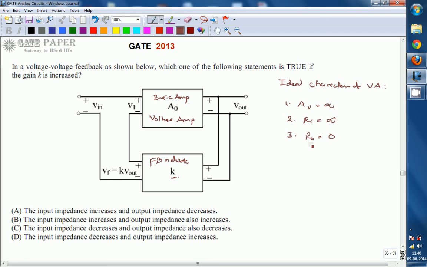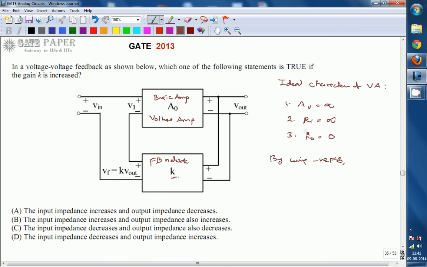So for the basic amplifier we must apply feedback such that it achieves the ideal characteristics. By using negative feedback, we can achieve ideal characteristics for the voltage amplifier.